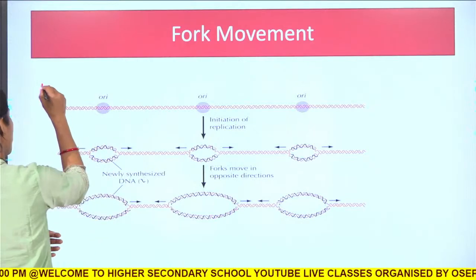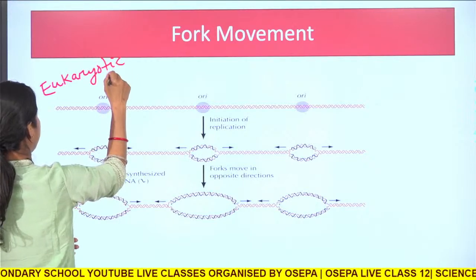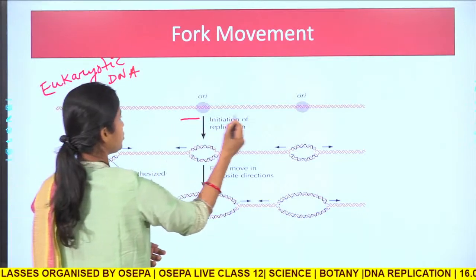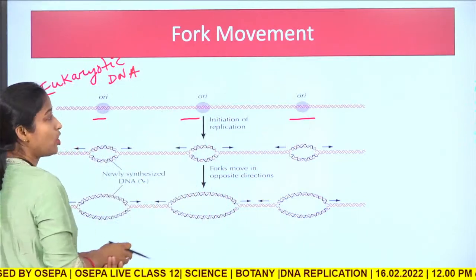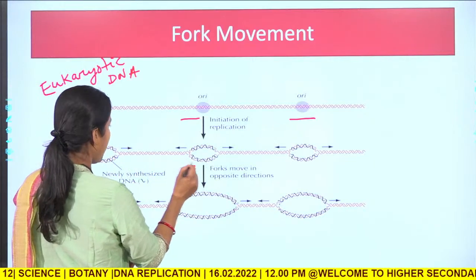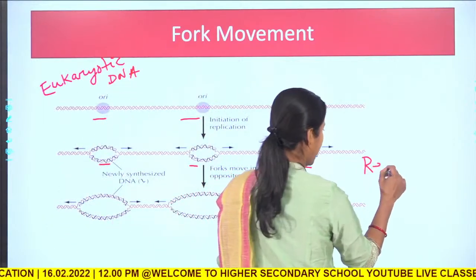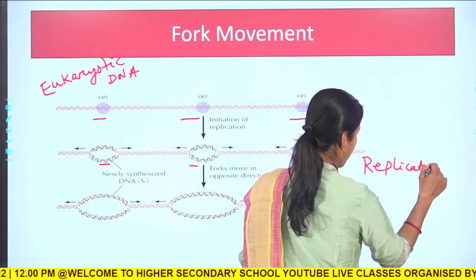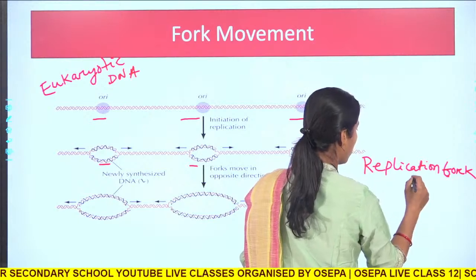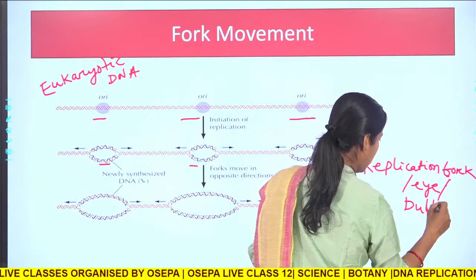Now this is for a eukaryotic chromosome, or eukaryotic DNA. As you can see, there are many origins of replication, or initiation of replication. As there are many origins, many forks are seen, and these are called replication fork, replication eye, or replication bubble.